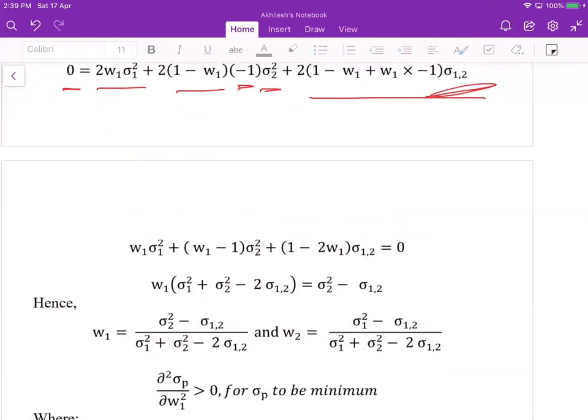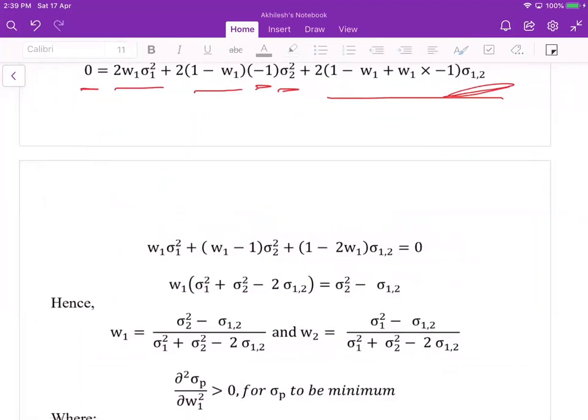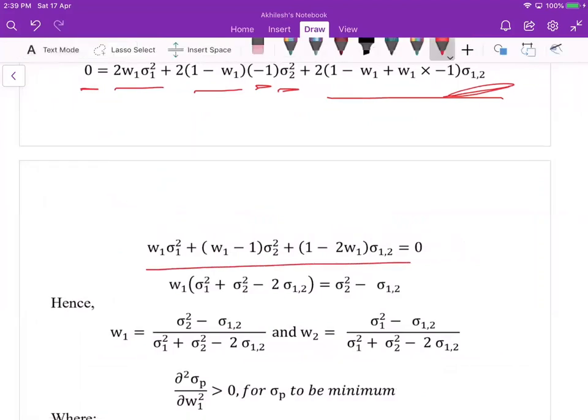When you deduce it further, we can have this. When we deduce further, we get this one. This is very simple algebra. Here we'll put w1 together.